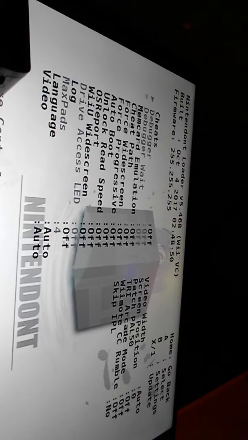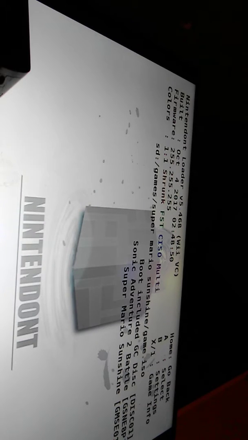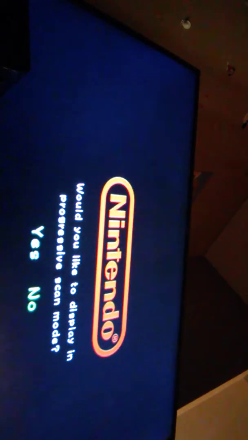As you can see here, there's actually work. You go to game settings, go to gamepad emulation, go back, select your game, and then it should load. And then it will tell you this.